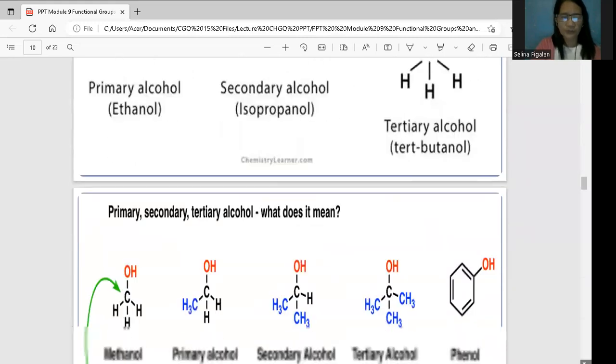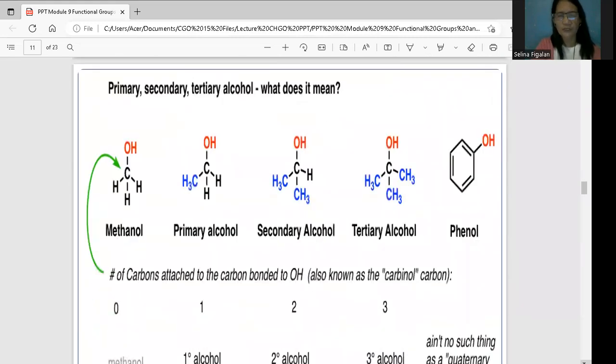Okay, so this one, primary, secondary, tertiary alcohol. Okay, so this one is the methanol and then the other one is the phenol. Okay, so this one is hindi siya naka-benzene ring. So this is under the alcohol and your phenol. It's here. It is made of benzene ring. Okay, so it is primary, secondary, and then the tertiary. Paano malalaman? So this one is the carbon compound. So carbon ang pinag-uusapan.